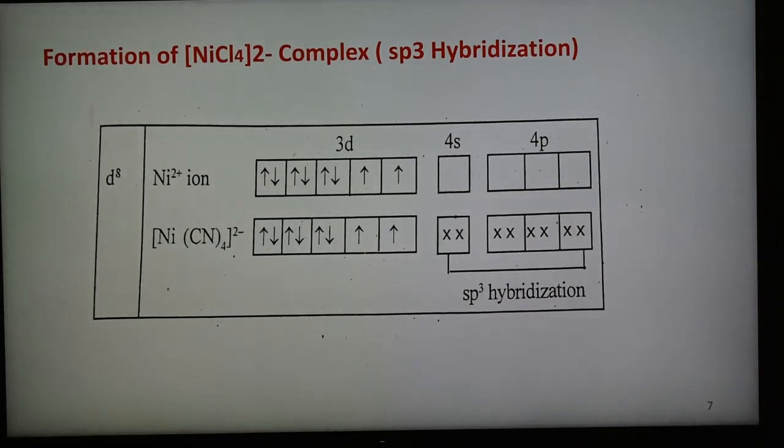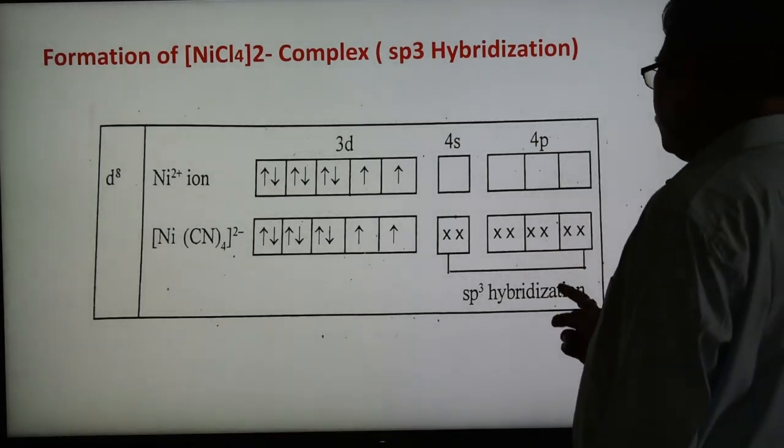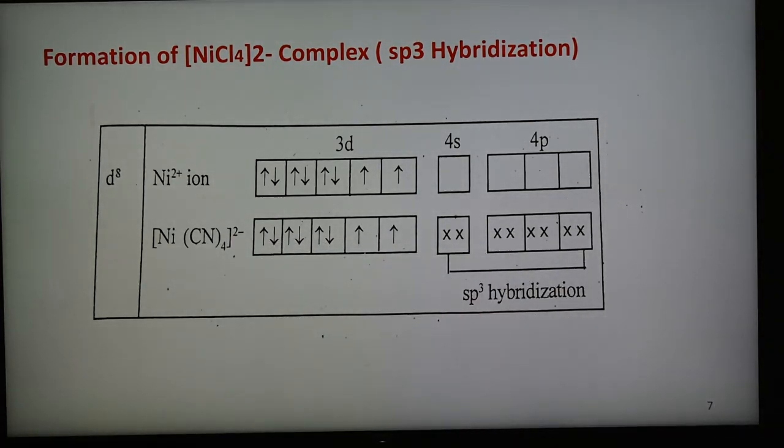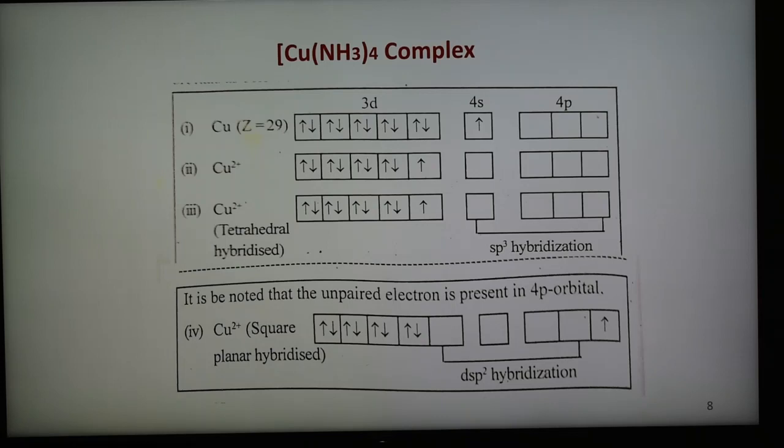This forms sp3 hybrid orbitals of equal energy, and the 4 electron pairs donated by the ligands occupy them, giving sp3 hybridization. So 4 vacant orbitals in nickel and 4 ligands donating electron pairs form 4 coordinate bonds. So the hybridization is sp3. We have seen both: d8 is the configuration of nickel 2+, and nickel 2+ shows square planar as well as sp3, that is, tetrahedral geometry.